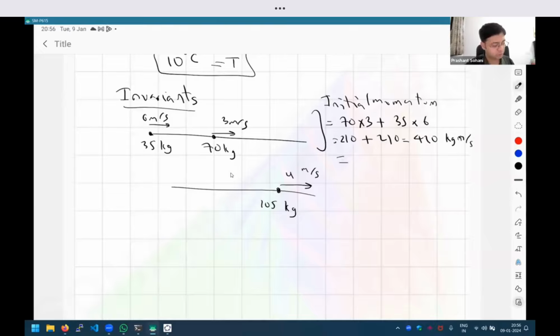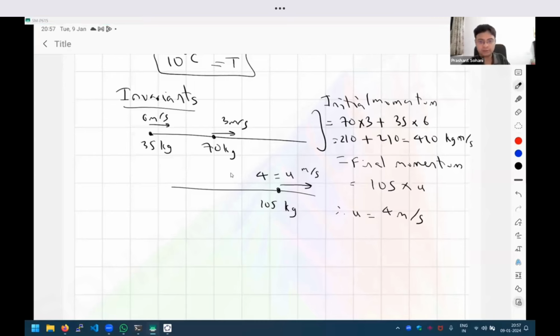So that has to be equal to the final momentum, right? Momentum of the system should be exactly the same. So that should be equal to the total mass into the velocity. Therefore, I can calculate the value of u as 4 meter per second, right? So the new velocity of the combined father plus daughter is 4 meter per second.